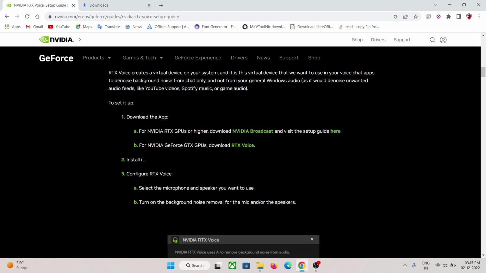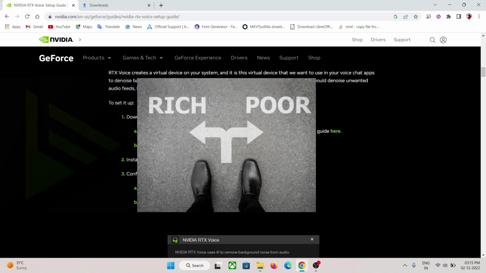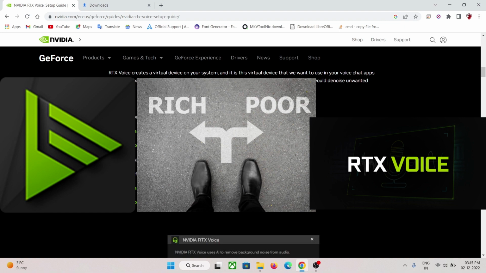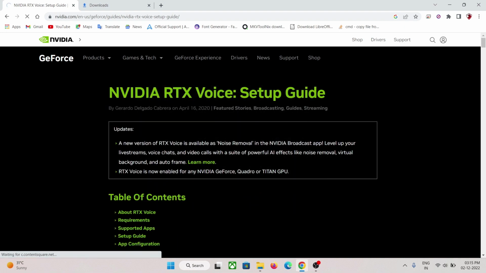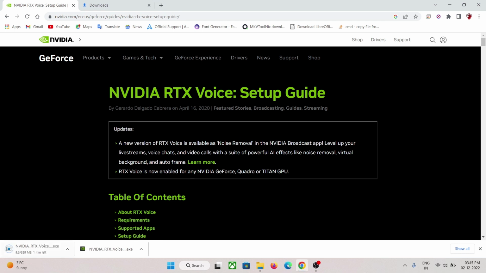If you have an RTX GPU or higher, you can also download the NVIDIA Broadcast, but in my case I am using a NVIDIA GeForce GTX GPU, so I will click here. The download will begin in a few seconds. The download has begun, as you can see.